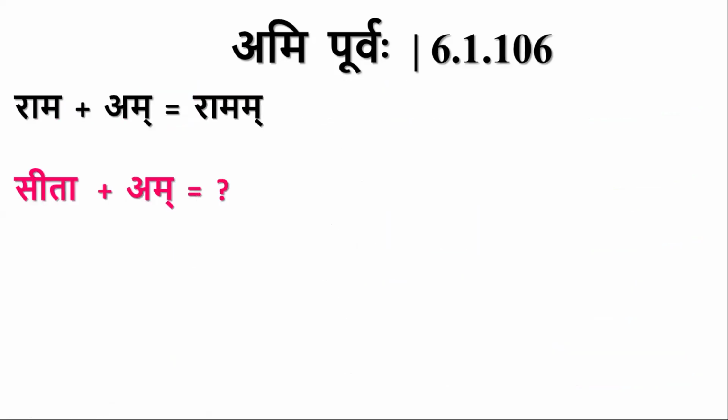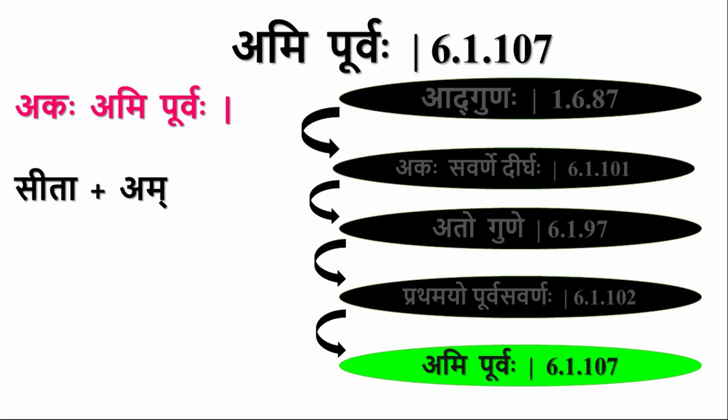Similarly, Sita plus Am. Again, will all these sutras be applicable? Among these, Atoguna is not applicable because Atoguna is concerned with Rasva Akara, which is present at the end of a Apada. But at the end of Sita, there is Dirgha A. So Atoguna is not applicable here anyway.